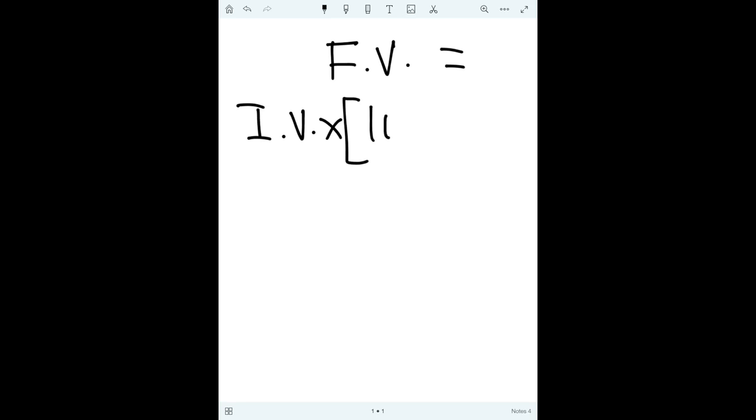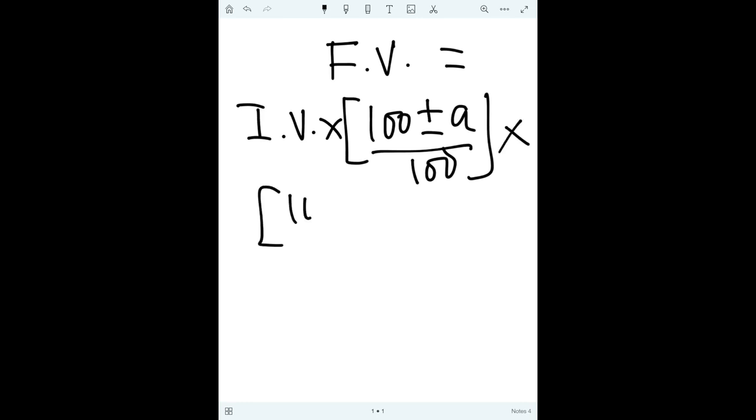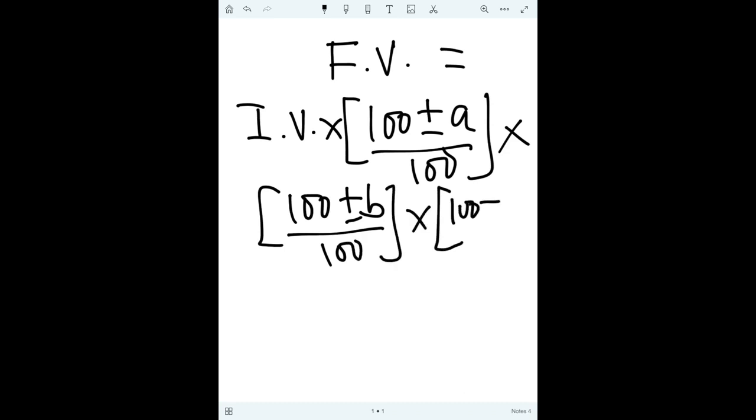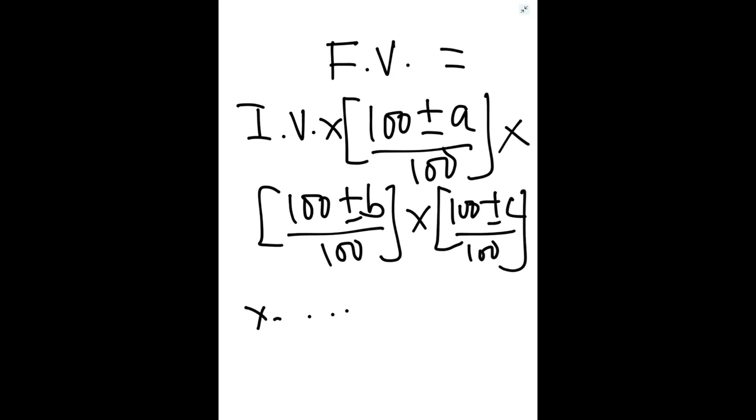So the formula is: final value will be equal to initial value into 100 plus minus a upon 100, into 100 plus minus b upon 100, into 100 plus minus c upon 100, and so on up to 100 plus minus n by 100.